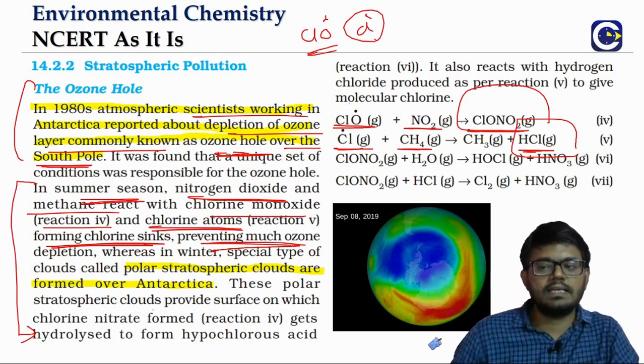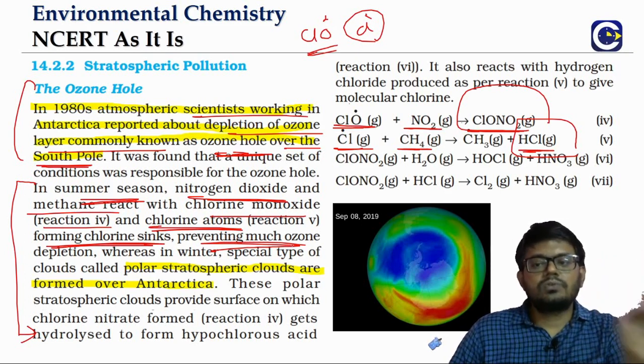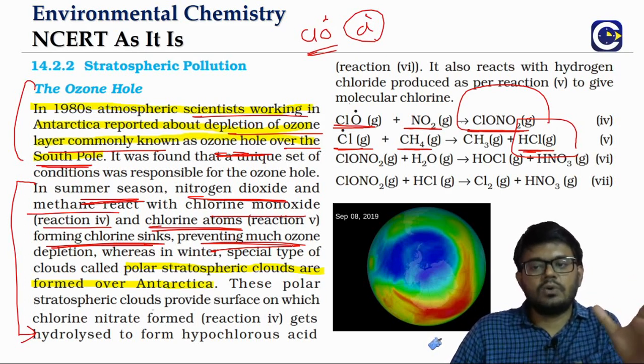These two are the reactions that will happen in summer, which can reduce the chlorine active form. We can say, what is it? Chlorine active form. They are reducing the chlorine active form.